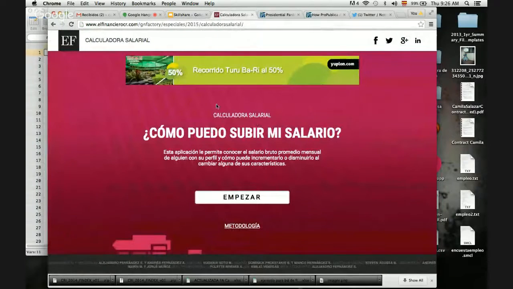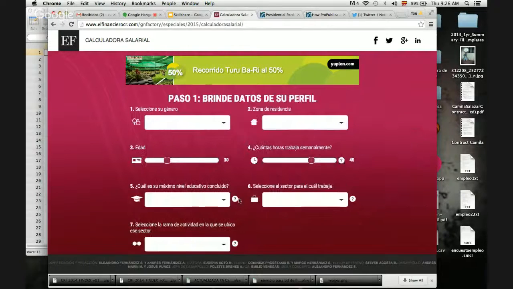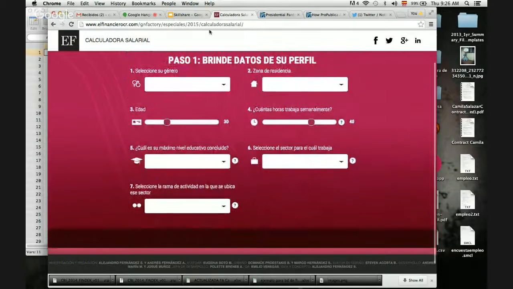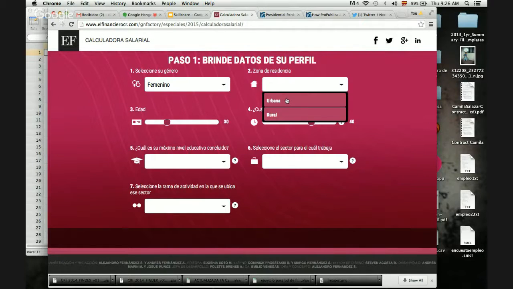This is the app they built, and it's in Spanish, but it basically says, how can I increase my wage? So you start over here in this app, and then what you have to do is give some information. Here is your gender. So for example, I'll put I'm a woman, I live in the city, I'm 25 years of age, and I work 40 hours a week.